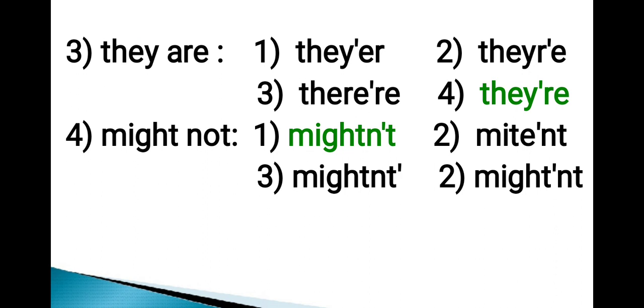Next word is might not. Options are MIGHTN apostrophe T, MITE apostrophe NT, MIGHTNT apostrophe, MIGHT apostrophe NT. Out of these four options, option number 1, that is mightn't, is the correct contracted form of the given word. Hence, the correct answer is option number 1.